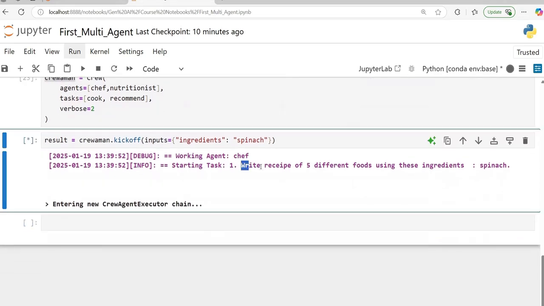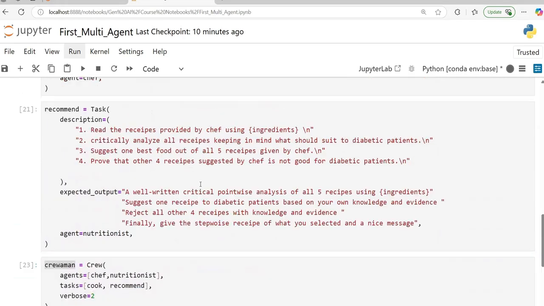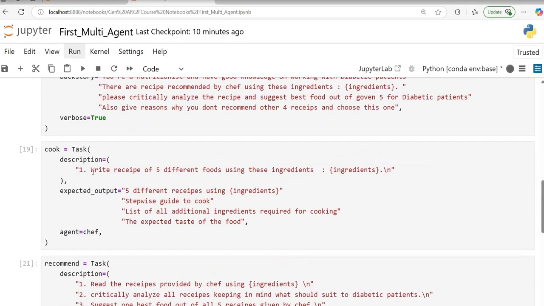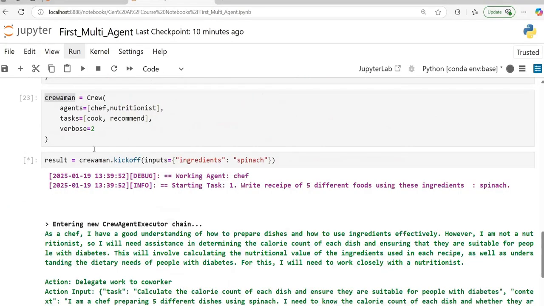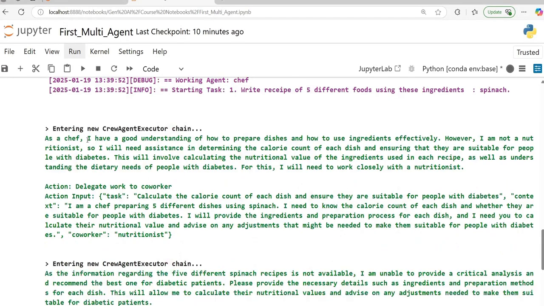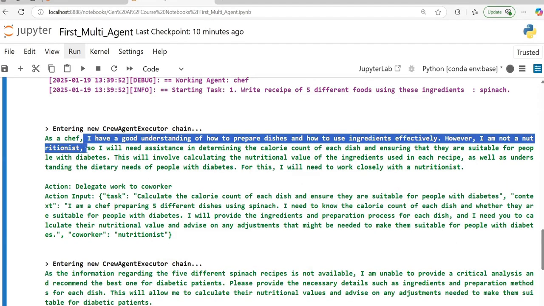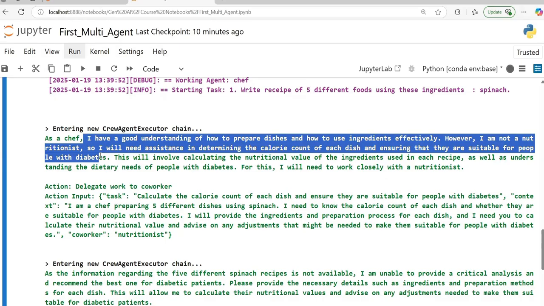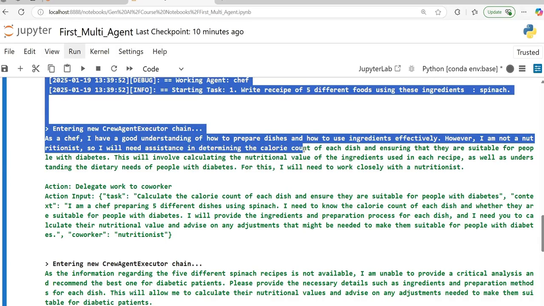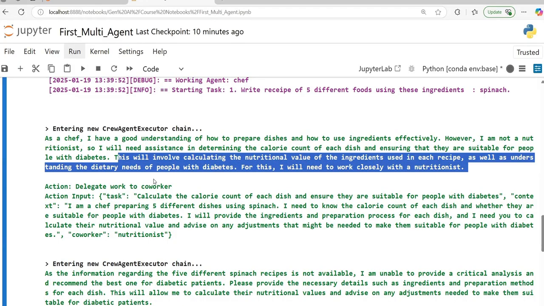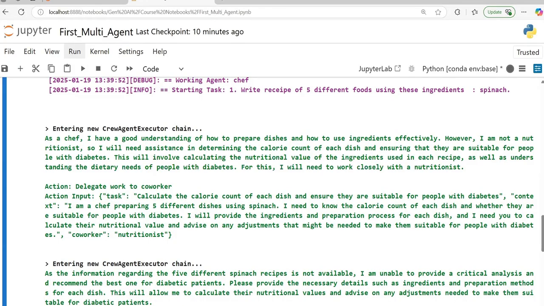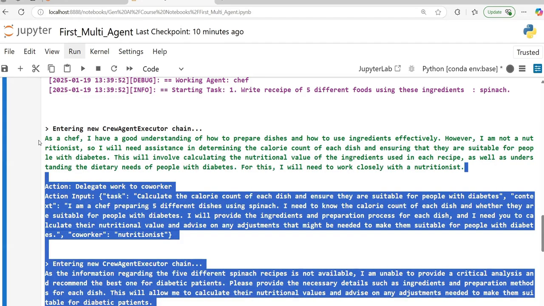Task 1, write different recipes using these ingredients. So what is being called, if you see here, write recipes of 5 ingredients. This task is getting called. So as a chef, I have a good understanding of how to prepare the dishes. I will need assistance in determining the calorie count of each dish and ensuring they are suitable for people with diabetes. This will involve calculating the nutritional value as well as understanding. For this, I will need to work closely with the nutritionist. This is the magic of AI agents.